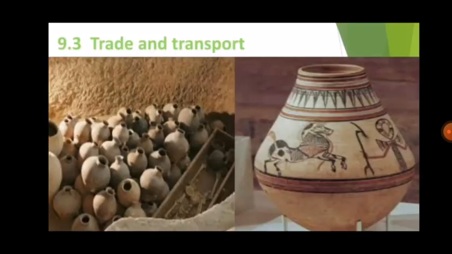Let's move to the third point, trade and transport. Once the potters began to use a wheel, it became possible to make pots in large numbers. So once they started using the wheel, they started making many pots. In this period, people started making symmetrical and colorful pots with beautiful designs on them. Now you can see in the second picture, they even started making different kinds of designs on the pots.